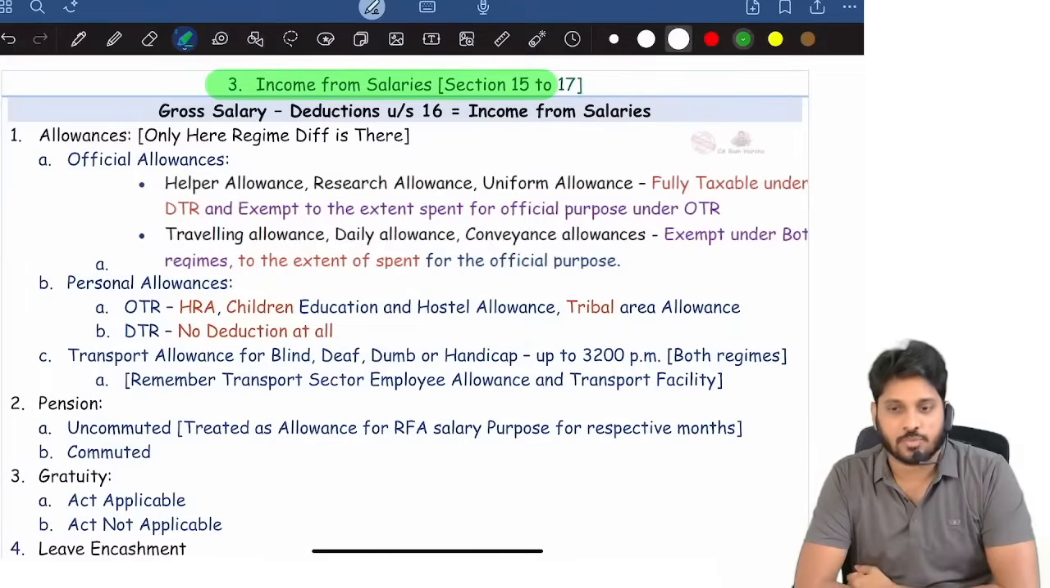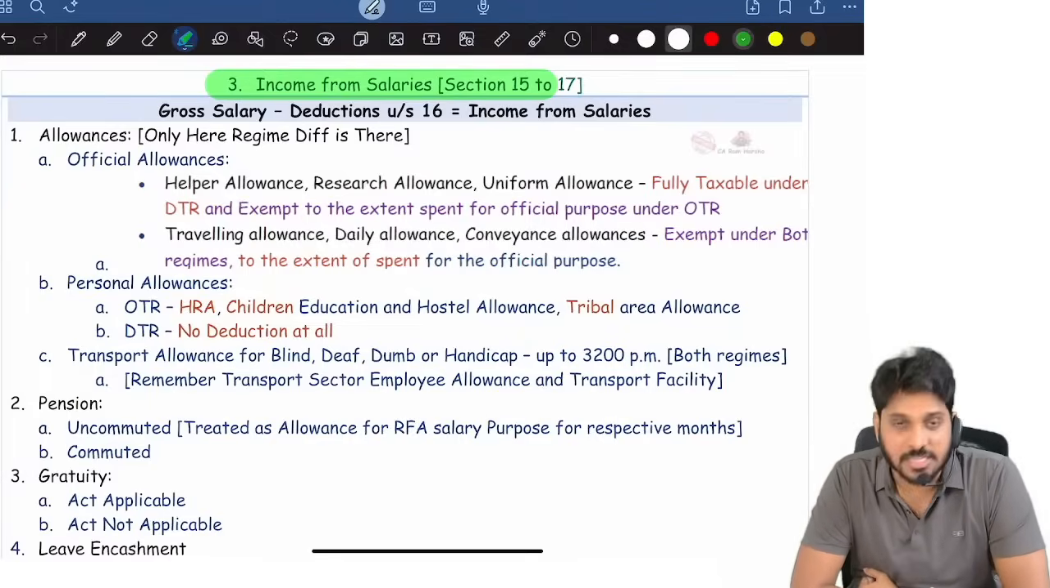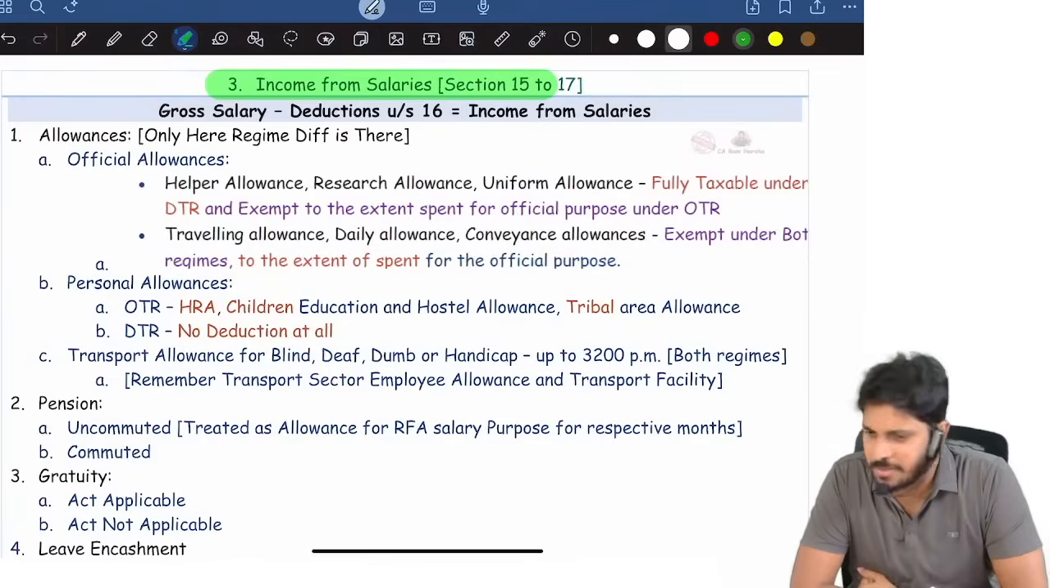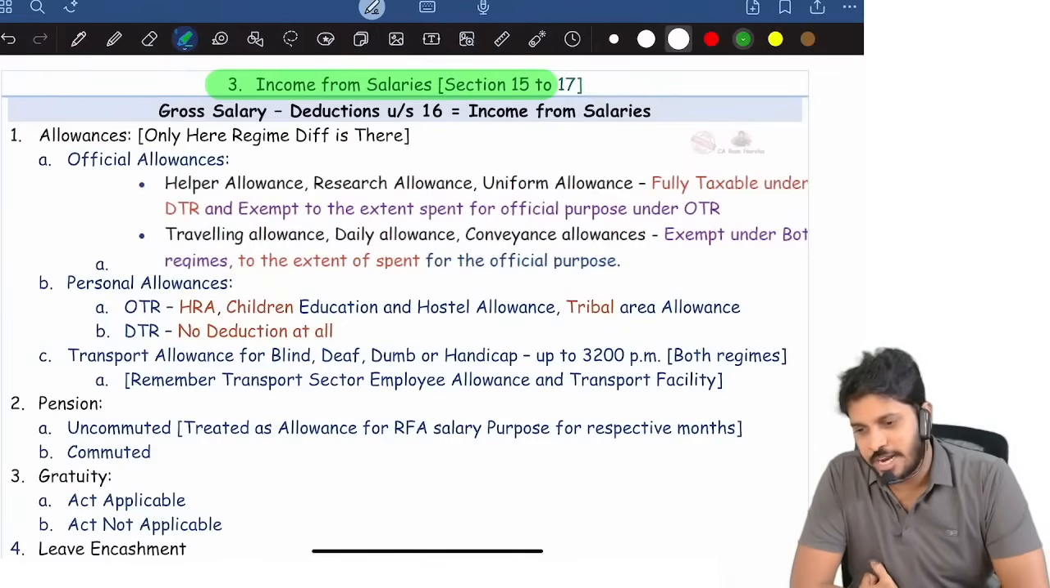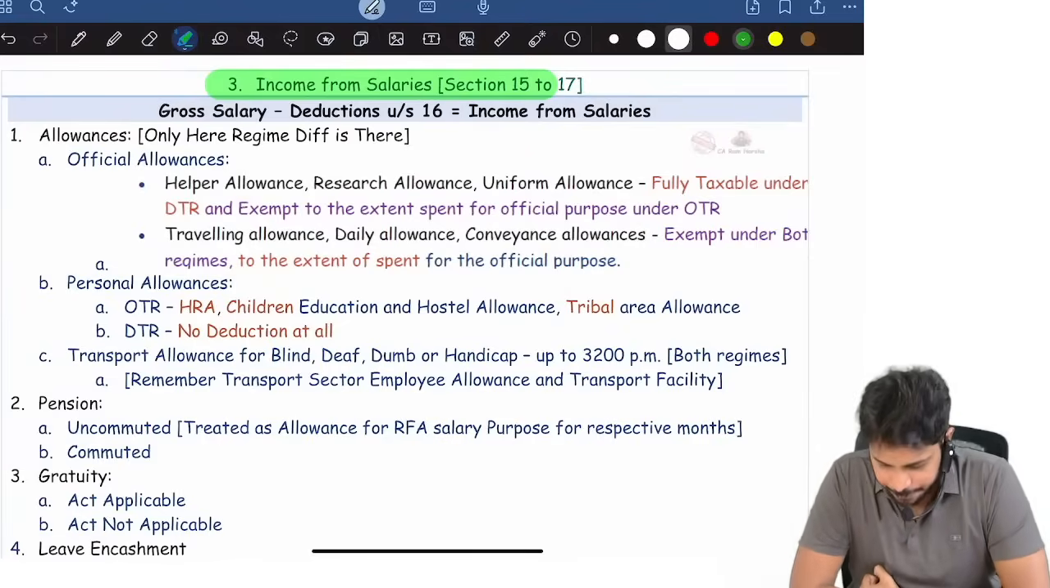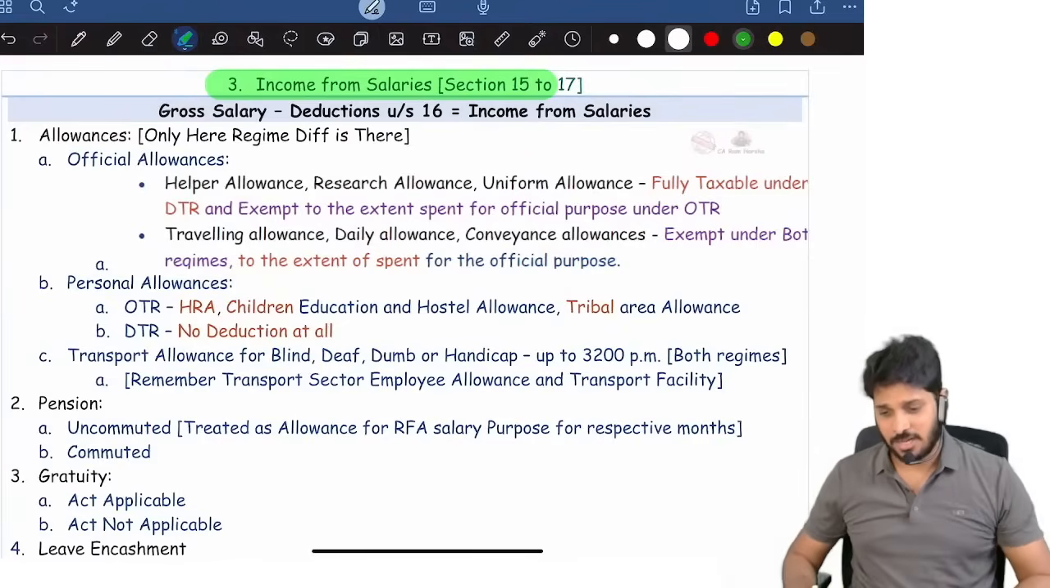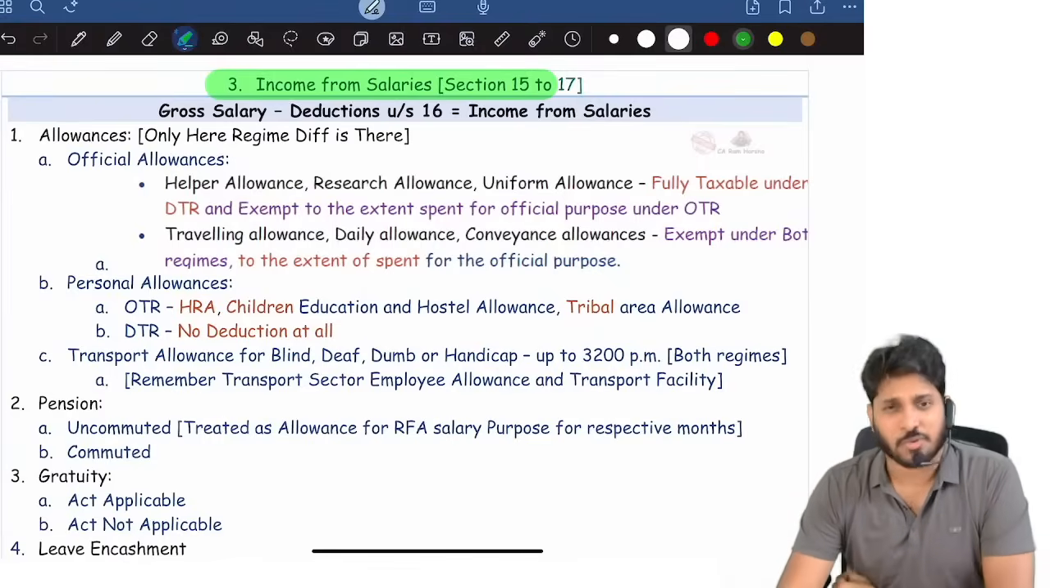Don't worry guys, after 1 hour I will give a break. Maybe salaries I will try to finish, and house property also I'll try to finish. Then we will take half an hour to 45 minutes break, and then immediately we'll continue the live. Up to night 11:30, 12 we will continue. That's it. Just 2 minutes. Let me take 2 minutes to breathe.